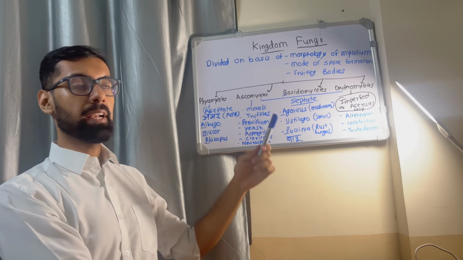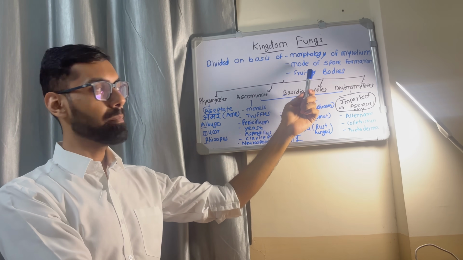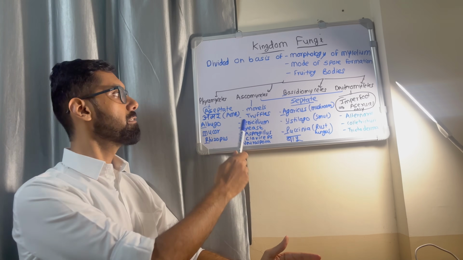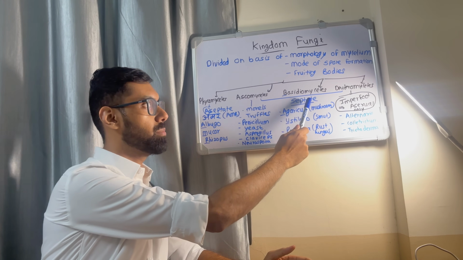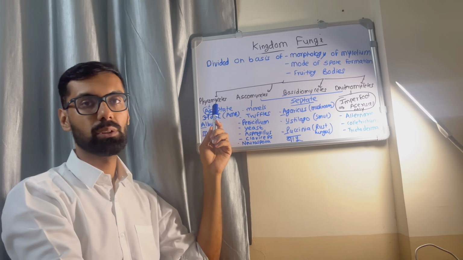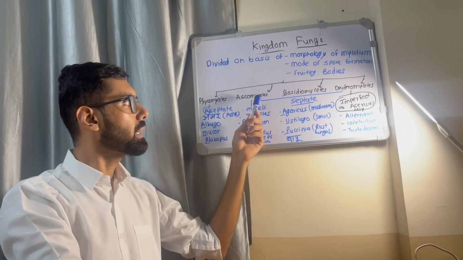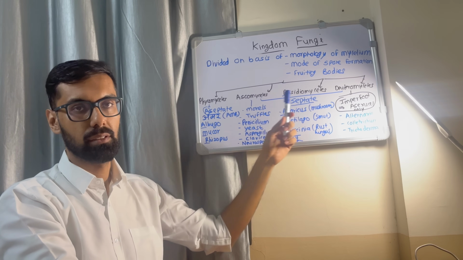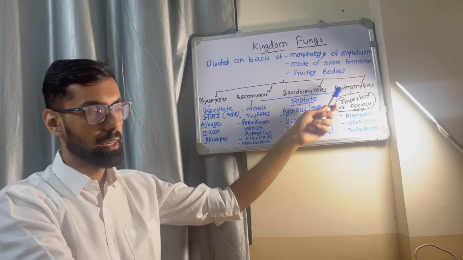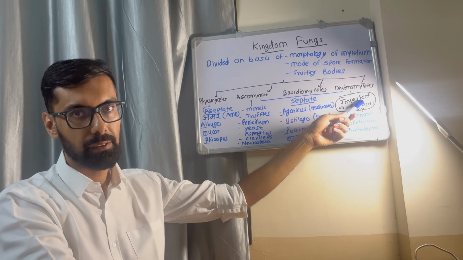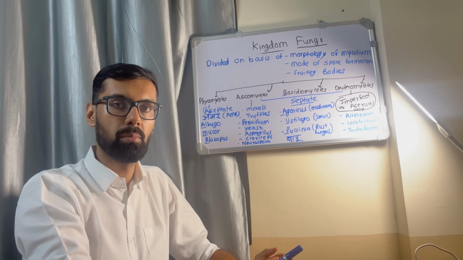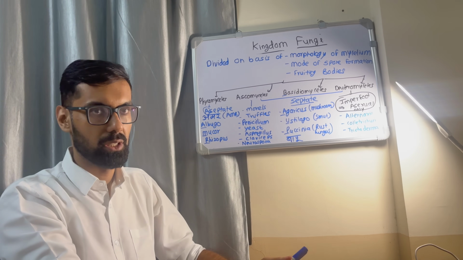Kingdom fungi can be divided on the basis of morphology of the mycelium, mode of spore formation, and fruiting bodies. So, Phycomycetes, Ascomycetes, Basidiomycetes, and Deuteromycetes. First we will see Phycomycetes. These are aseptate. All the others are septate. So you should remember Phycomycetes is aseptate, and all others are septate. Deuteromycetes is called imperfect fungi due to asexual reproduction only. It has only the asexual form of reproduction. Others have asexual and sexual also.